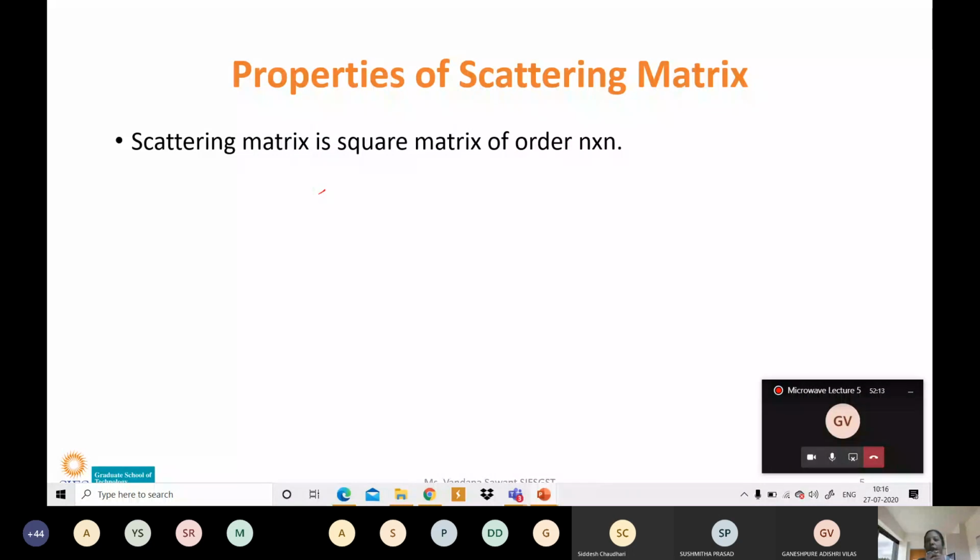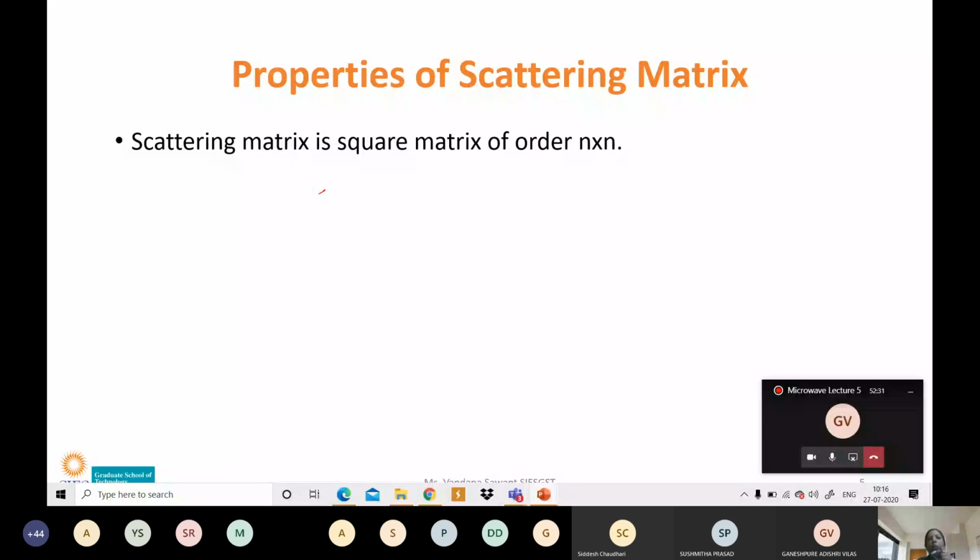Then we will go to the next property of the scattering matrix.